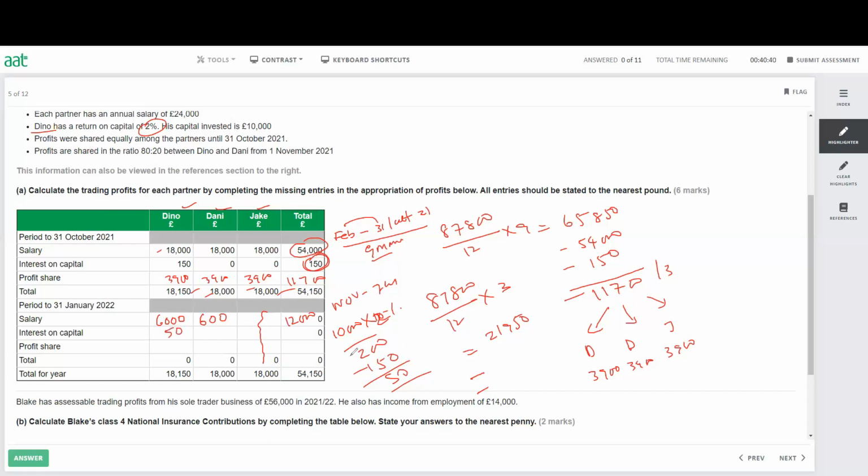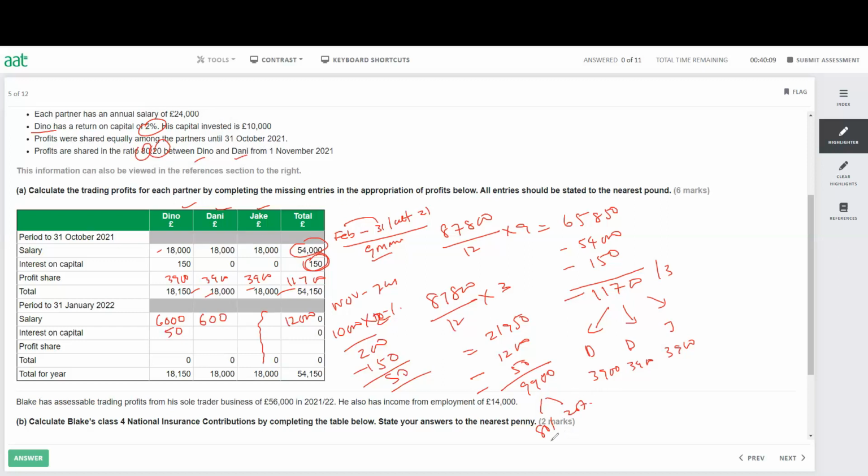And I think that's it. So after that, we need to minus the salary, that is 12,000. And the 50 is the interest on capital, the way we did before, same story. And now we'll see how much profit we have left for distribution. So we have a profit 9,900. And this 9,900, 80% will be received by Dino, 20% by Danny.